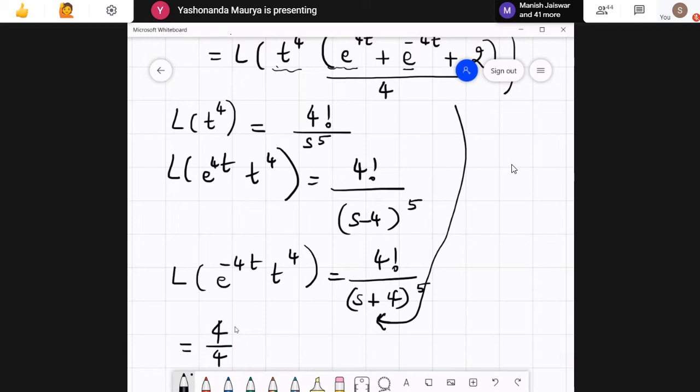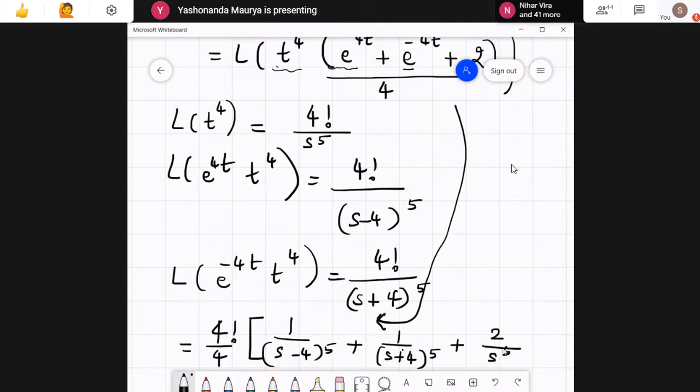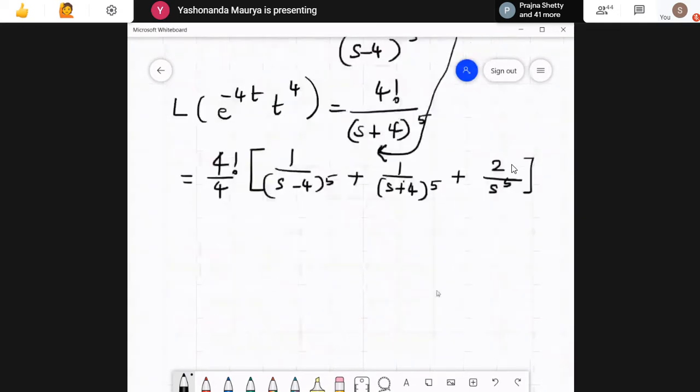So we can have 4 factorial. Now what will be remaining here is, the first term is 1 upon s minus 4 raised to the power 5 plus 1 upon s plus 4 raised to the power 5 plus 2 upon s raised to the power 5. So this expression matches with none of the options that were given. Okay, it didn't match with any of the expressions.